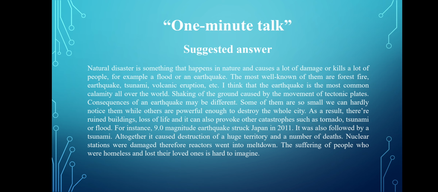Natural disaster is something that happens in nature and causes a lot of damage or kills a lot of people. For example, a flood or an earthquake. The most well-known of them are forest fire, earthquake, tsunami, volcanic eruption, and others. I think that the earthquake is the most common calamity all over the world, shaking of the ground caused by the movement of tectonic plates. Consequences of an earthquake may be different. Some of them are so small we can hardly notice them, while others are powerful enough to destroy the whole city.